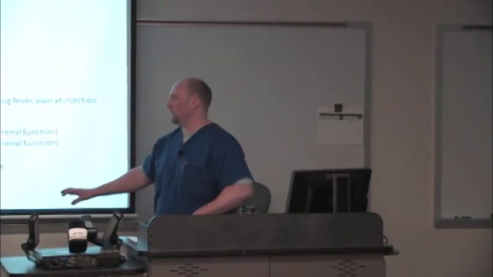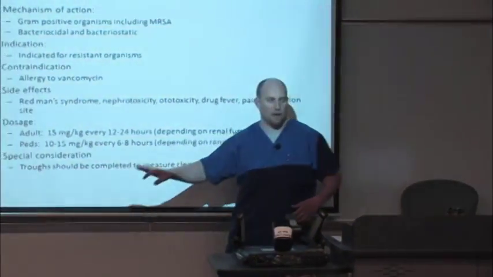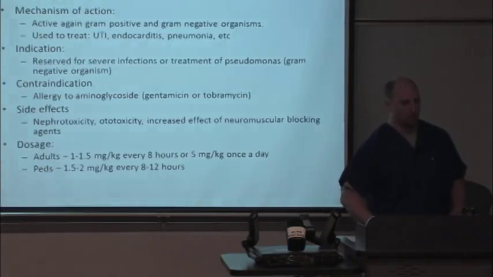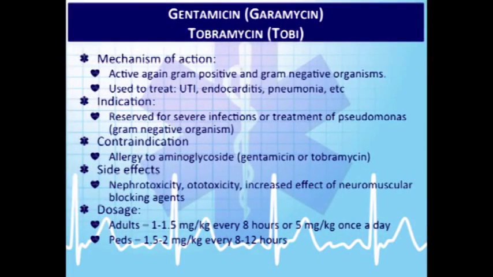So I don't really want you to know too much about the troughs, but back to vancomycin. Vancomycin is a drug that we measure concentrations on. Gentamicin and tobramycin are also medications that we measure concentrations on. Most of it is to make sure that we get the medication at a specific concentration, so it's working against the antibiotic. But with gentamicin and tobramycin, it's to make sure that we don't have any toxic effects like nephrotoxicity and ototoxicity. And you'll hear more about toxicities related to gentamicin or tobramycin, which are the aminoglycosides, than you will with vancomycin itself.